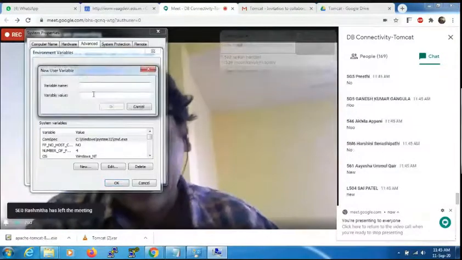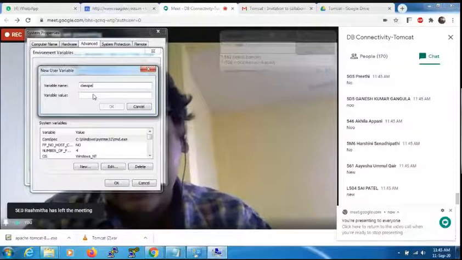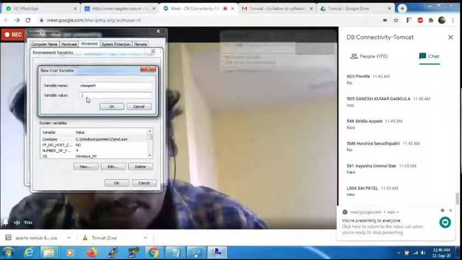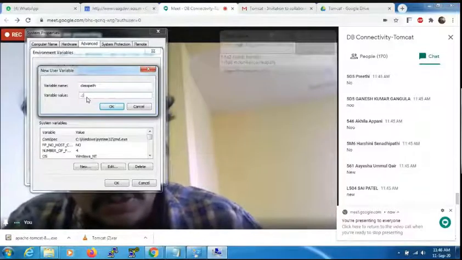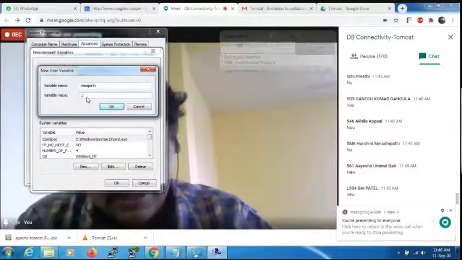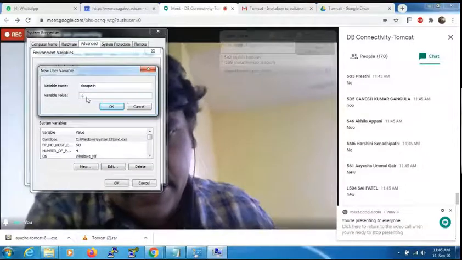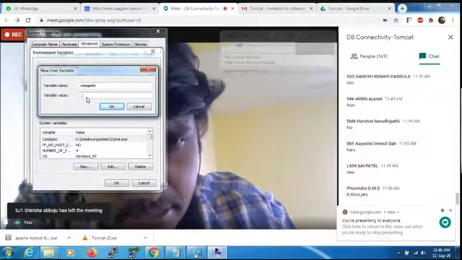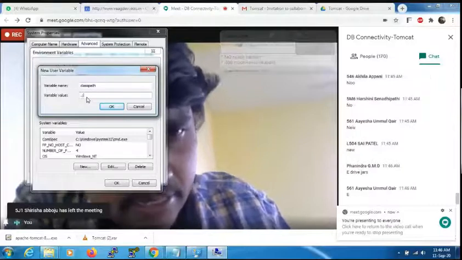Just type class path. Here you please type dot and semicolon. Dot semicolon. Then our jar files are present in, can anybody say, which drive and which folder? In the E drive, absolutely right.